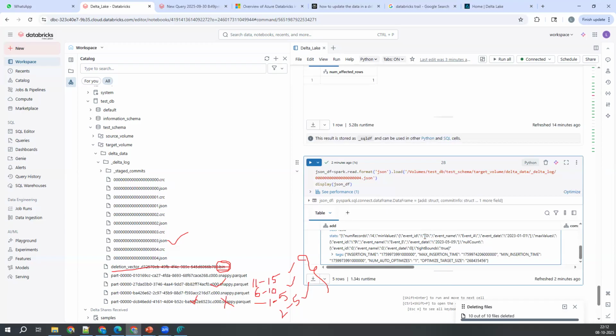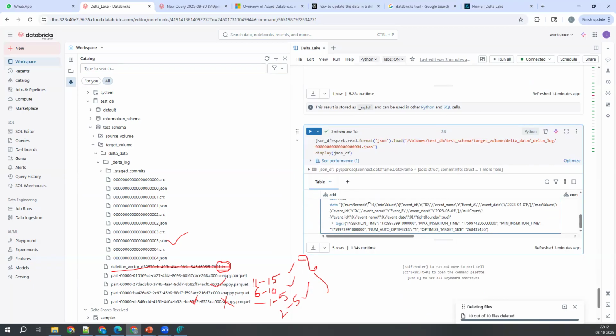Okay, for now you just try to understand that the minimum event ID is 2, and the maximum event ID is actually 15. It sorts the data properly in the backend. I'm very sure about that. So this is about the delete operation.